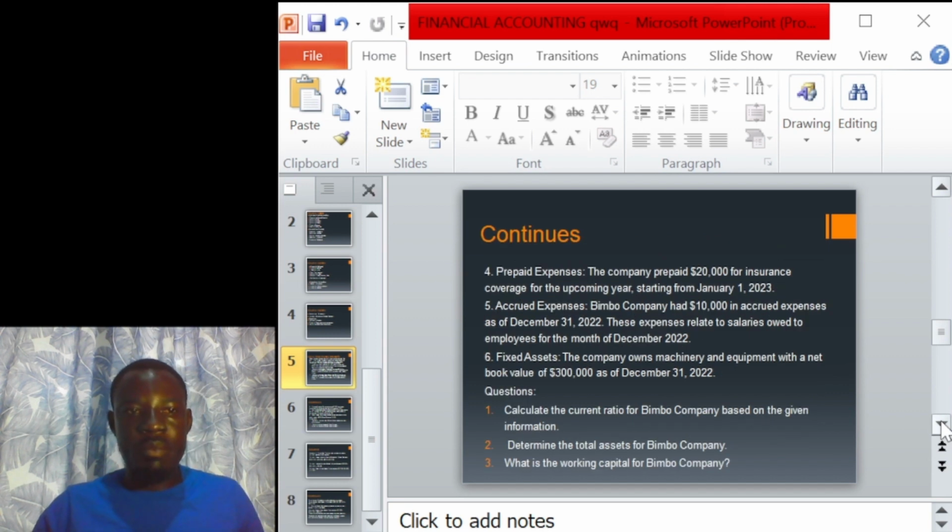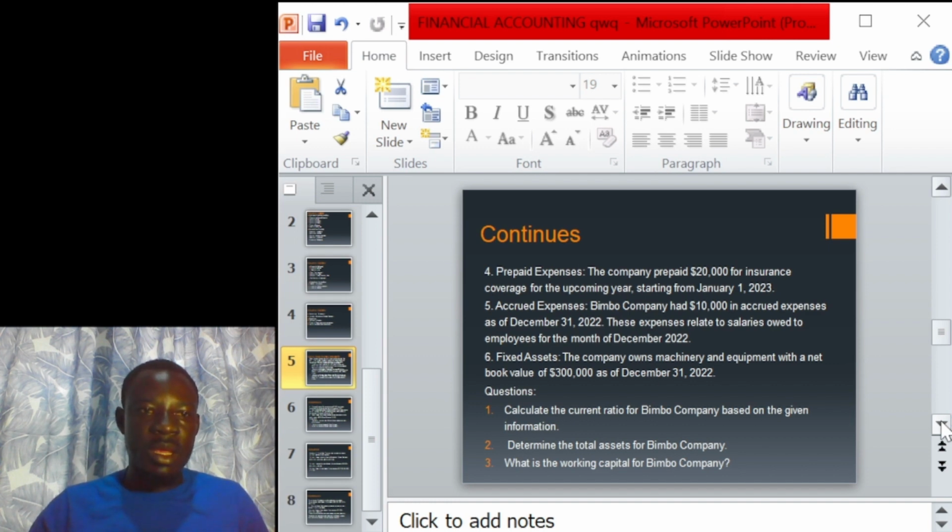So, point 4, prepaid expense. When we say prepaid expense, it means that we have some expenses to incur, but we have made payment before the service is being rendered to the company. Prepayment simply means that we make payment for a particular expense for which we have not received its services. The company prepaid $20,000 for insurance coverage for the upcoming year starting from January 1st, 2023. It means that the company has made prepayment for insurance coverage for 2023, which costs us $20,000.